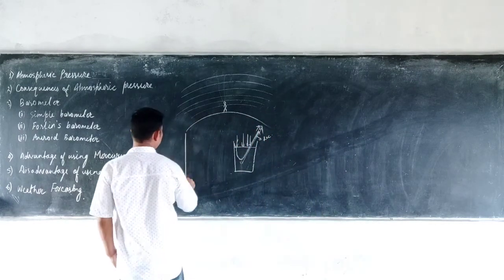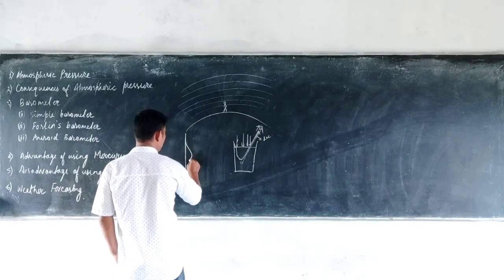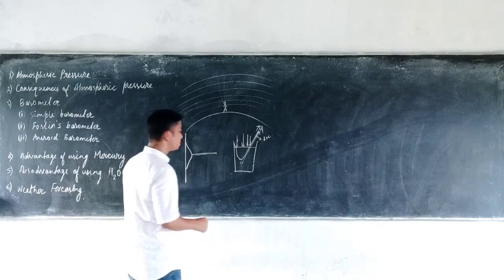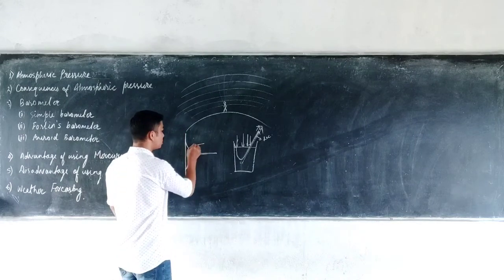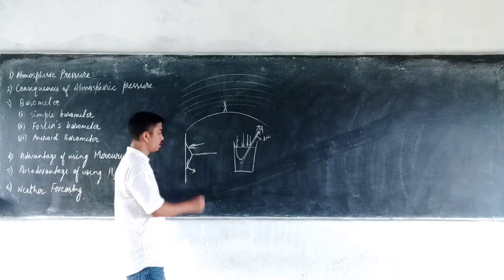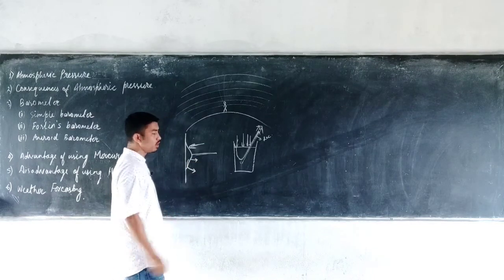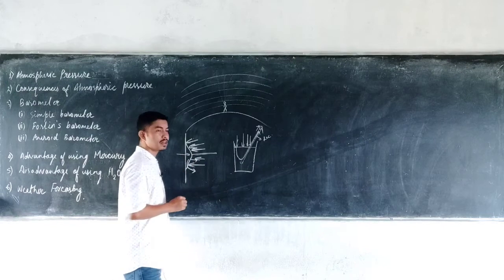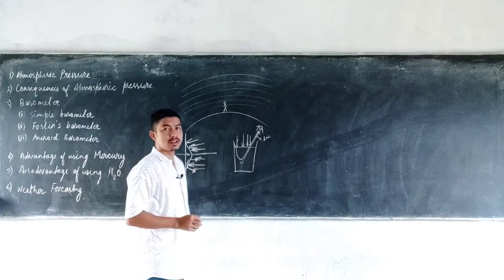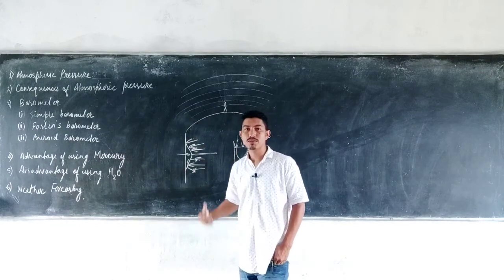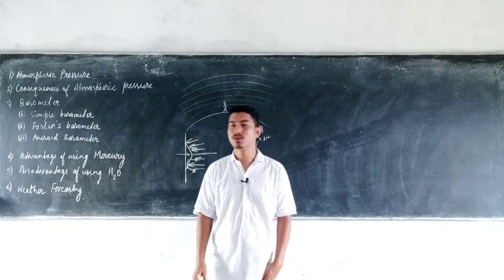Similarly, we have the suction pads that we use on the windows of the car. So how does this stick to the glass? When we push it, the air from that suction pad is expelled out, and when it tries to move backward, the atmospheric pressure holds it tightly to the wall, because inside the suction pad the pressure decreases, and due to the high atmospheric pressure it holds the suction pad to the wall. Apart from this, there are other applications as well, which you may learn from your book.